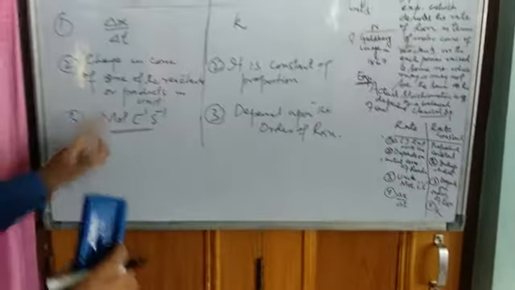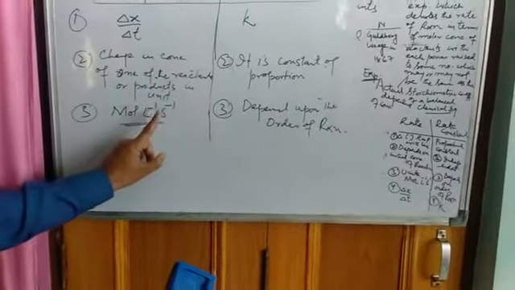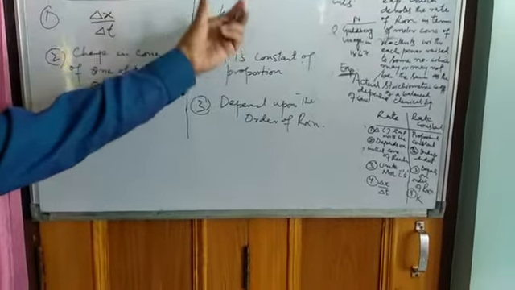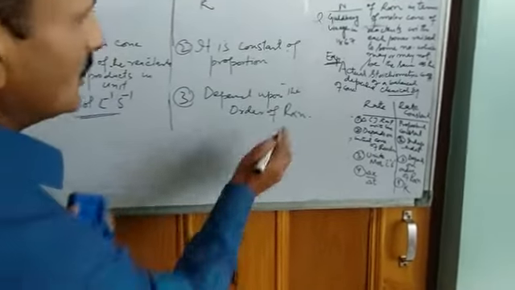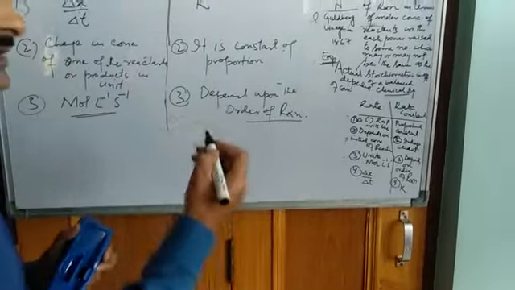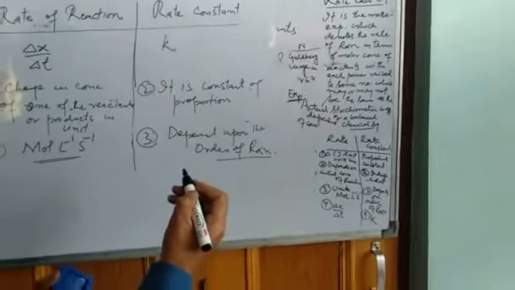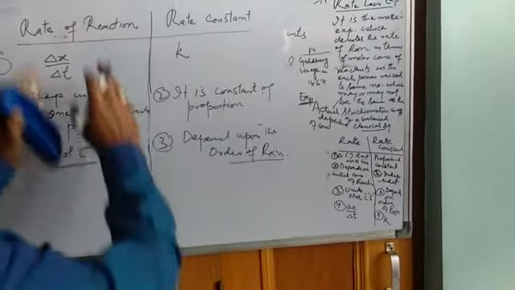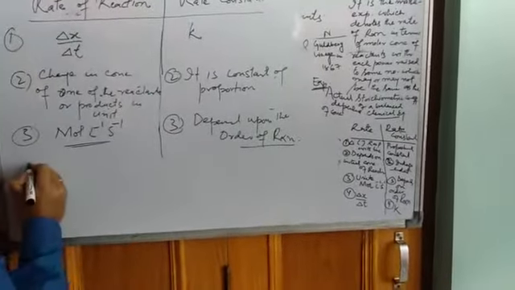So the unit of rate of reaction is moles per liter per second, and that of rate constant depends upon the order of reaction, whether it is a zero order reaction, a first order reaction, second order reaction, or something else. So this is how we denote rate of reaction and rate constant.